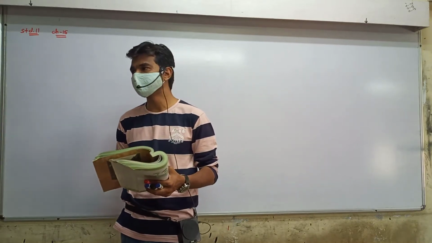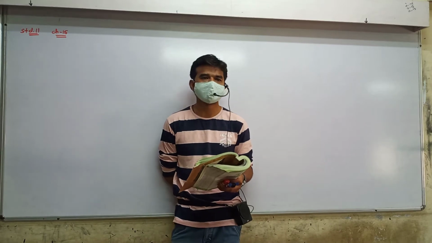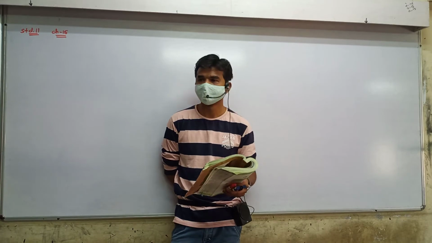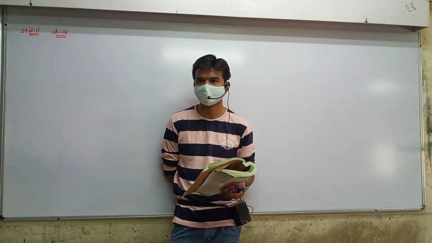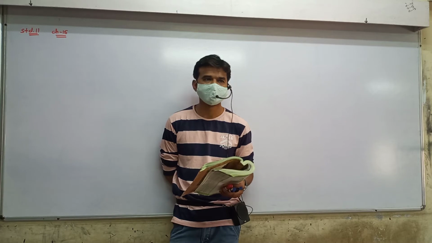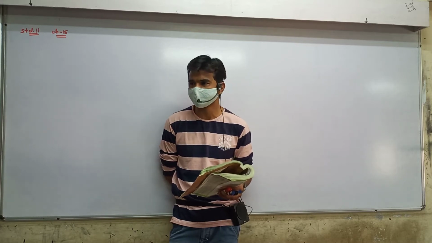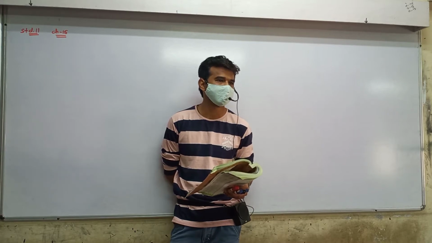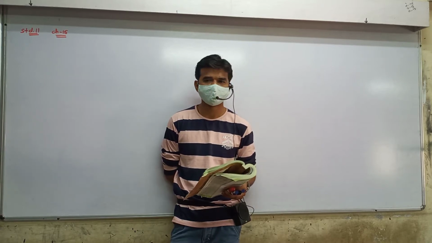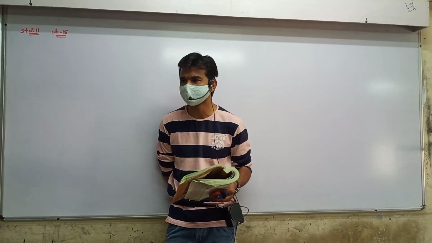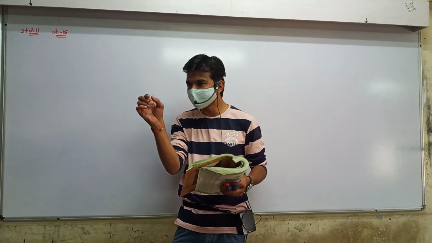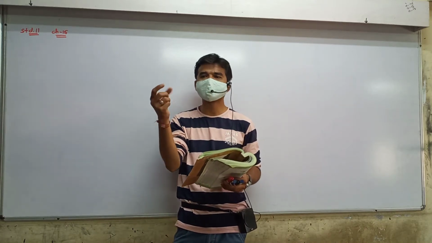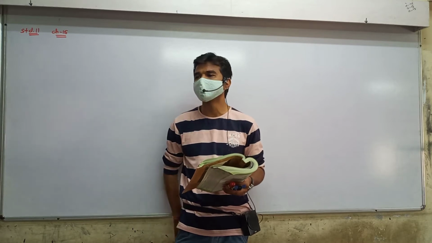So, next to this topic, I can discuss the phases of growth. There are 3 phases: meristematic phase, elongation phase, and maturation phase. Meristematic phase is where new and new cells are added, and after obtaining the adequate number of cells, there is increase in the width as well as the length of the cell, as a result increase in the length as well as girth of the plant parts.